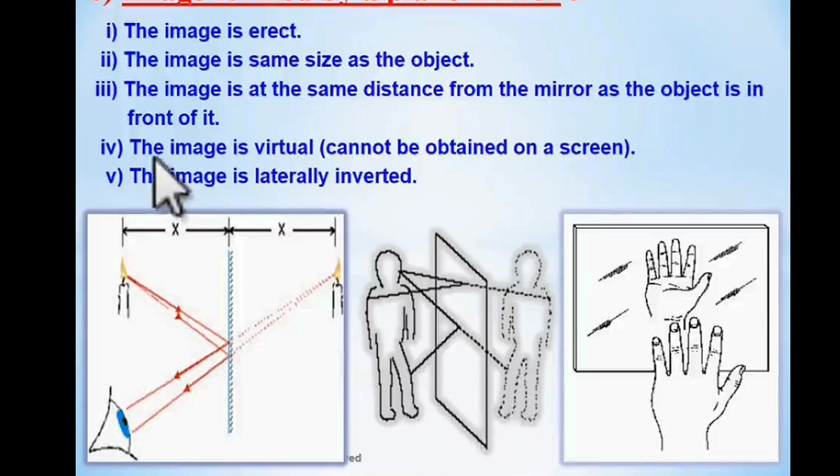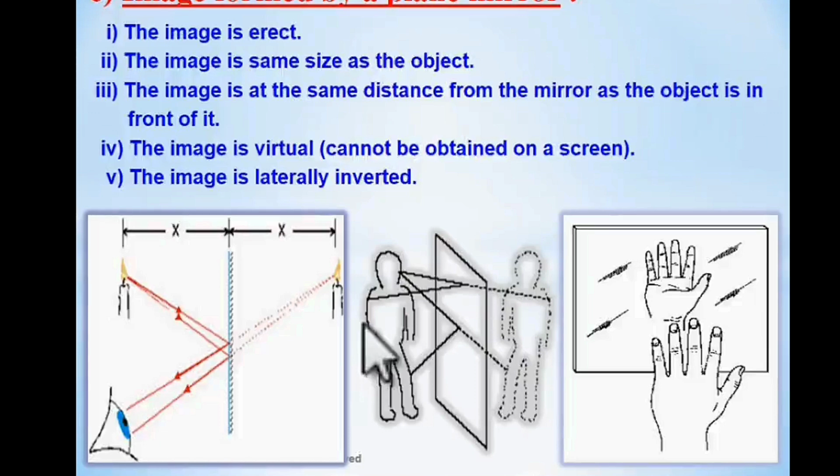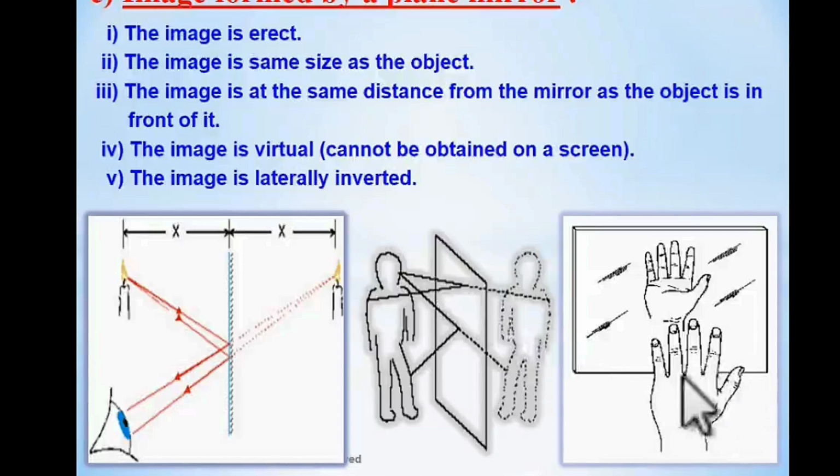The fourth point, the image is virtual. What is virtual image? It cannot be formed on the screen. If we stand in front of the mirror, our image can be seen. If we just move from the mirror, then the image also will move. The image will not be staying there. So it cannot be formed on the screen. That is virtual. The image is laterally inverted. What does it mean? In this figure you can see, here the left hand is shown, but from the mirror the right hand is seen. So this is called laterally inverted.